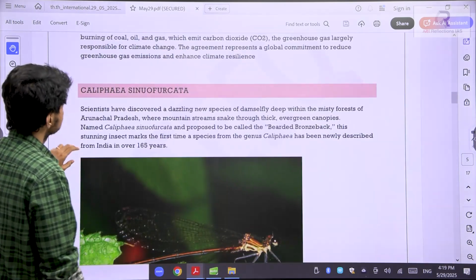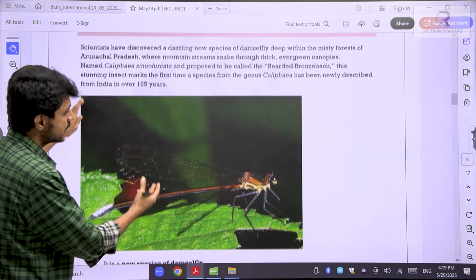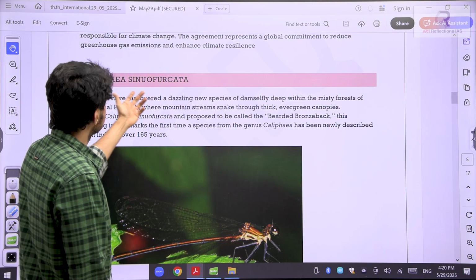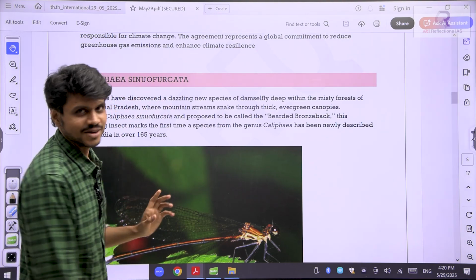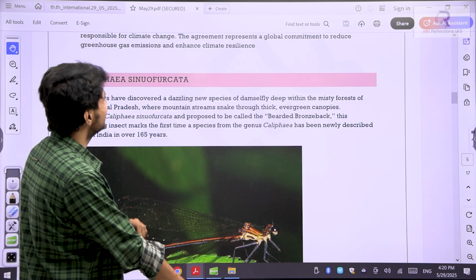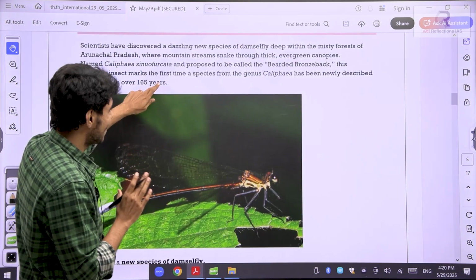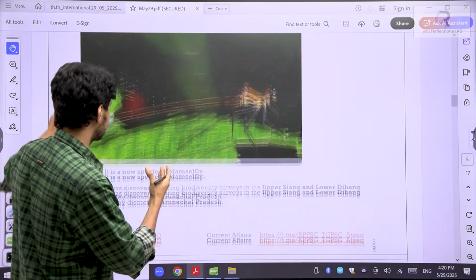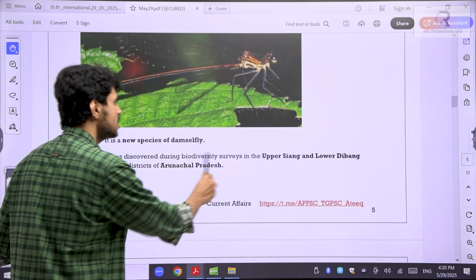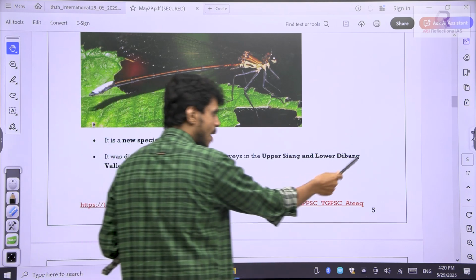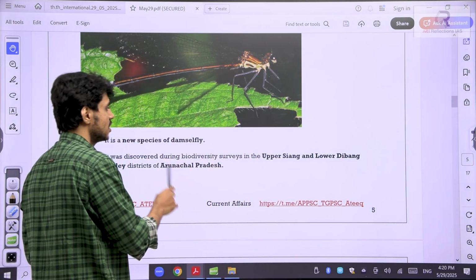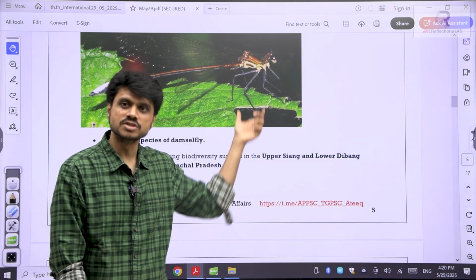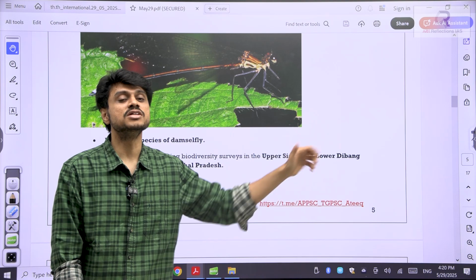I have given this so that I can tell you the importance of these kinds of facts, which the prelims will ask you. Now this is Califia Sinofurokia, but I do not know how it is pronounced. Scientists have discovered this fly in Arunachal Pradesh. This is an important species discovered in the last 160 years. In Arunachal Pradesh you have the Dibang and Siang valleys, where this species was found. Sometimes they will ask a direct question in the prelims: they will give the species name and ask where it is found.